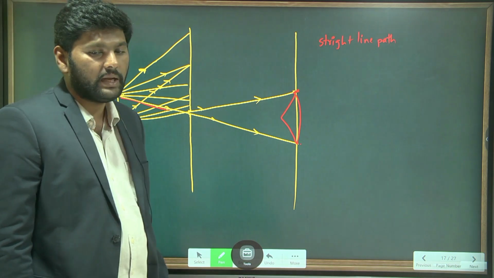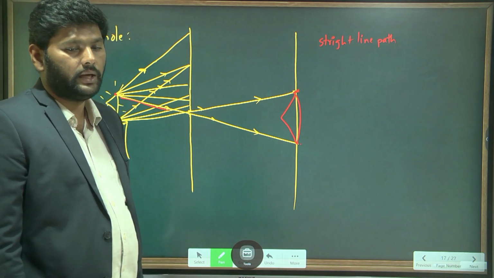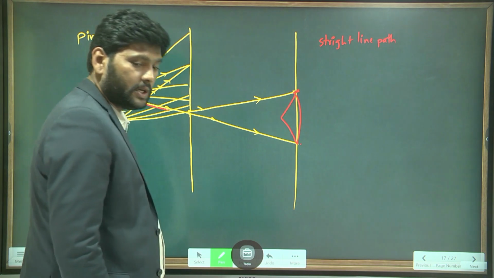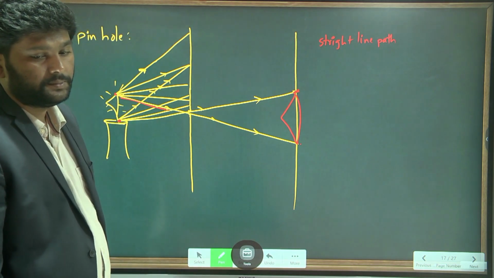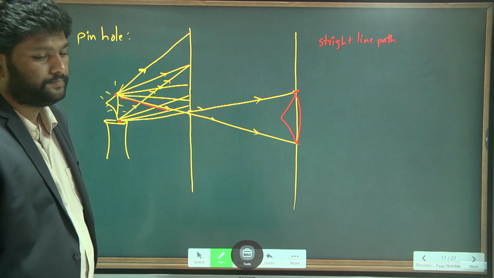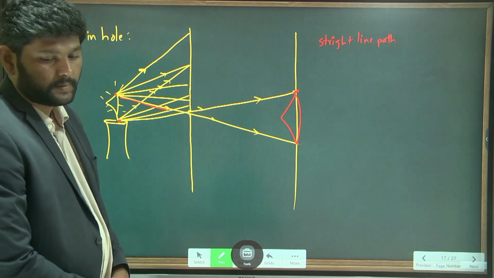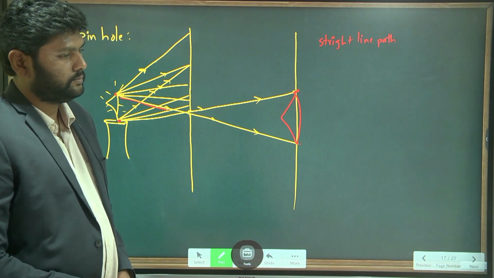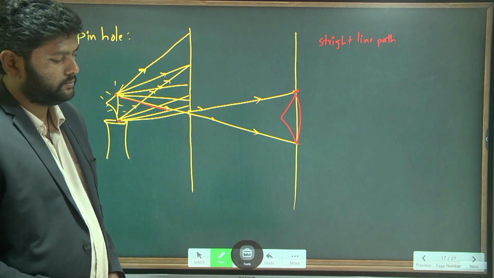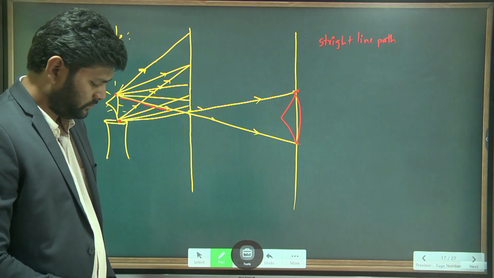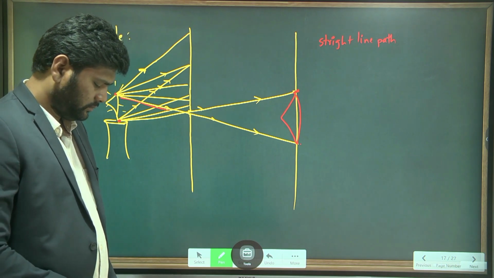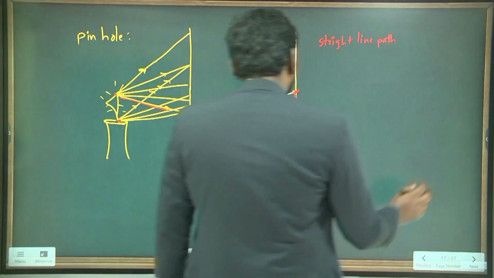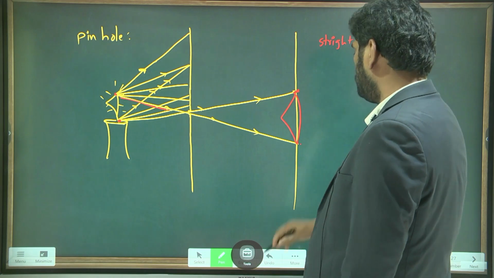After this, we have terminology related to light. Let's learn terminology related to light. Shall I talk about terminology related to light? First one is source of light.